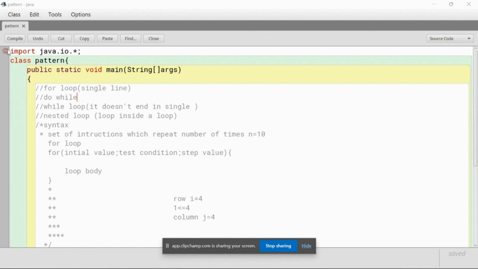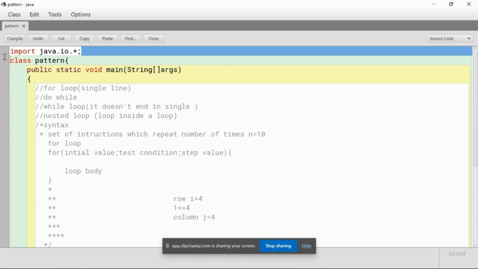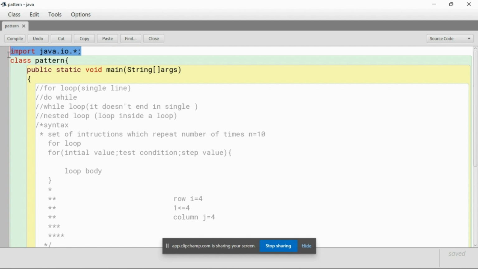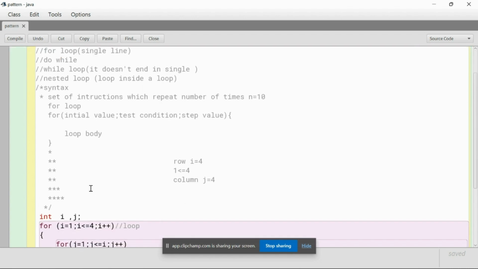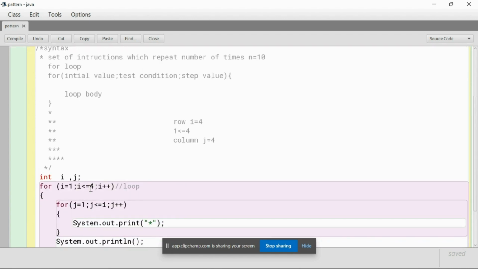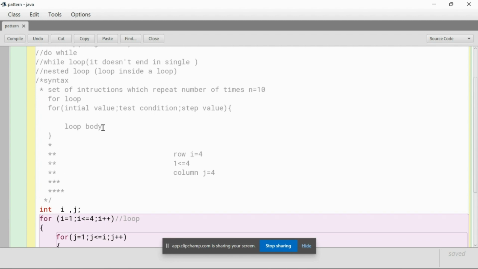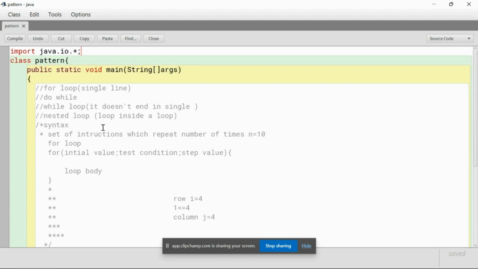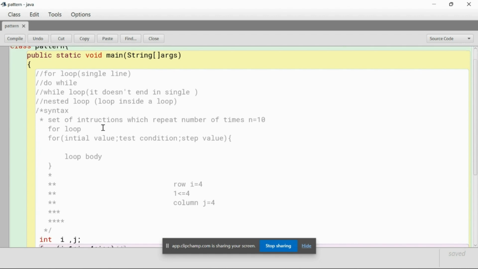So I have given here import java.io.*. Many people have a doubt: why can't we import util.Scanner in this place? If we want, we can do that, but we have no use in importing a scanner, because scanner is useful only if we are getting some input from the user. In this program we're not getting any input from the user, so I don't need any scanner.